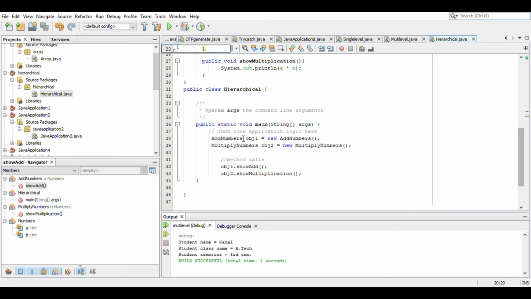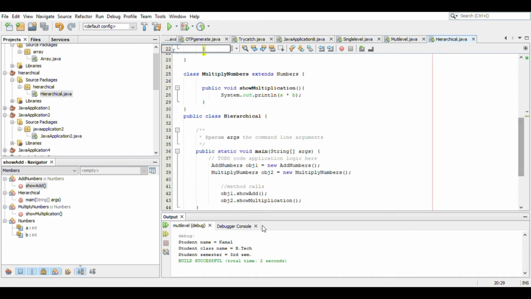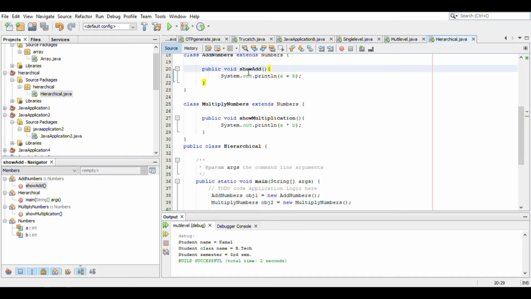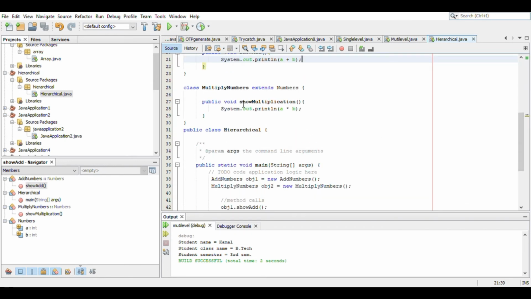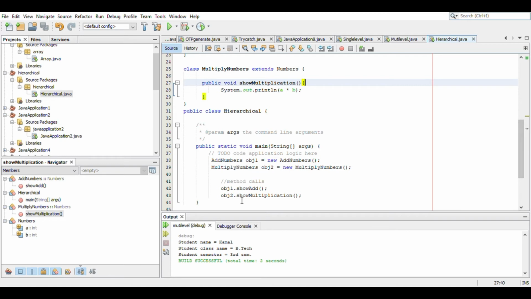Now we have to make objects: object 1 is equal to new Add Number, and object 2 is equal to new Multiply Number. We're going to call the member functions. Object 1 dot show add will be called, and the value of a plus b will be printed. Likewise, we call show multiply, and the value of a into b will be printed.